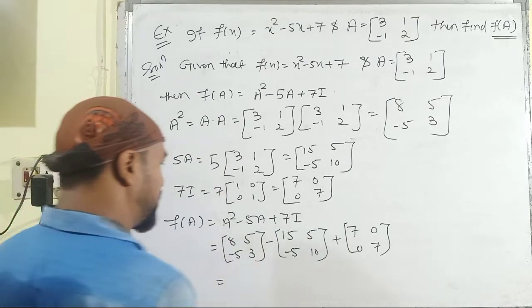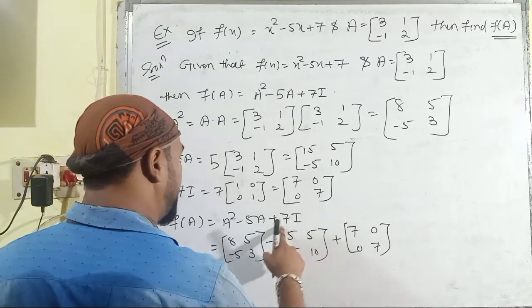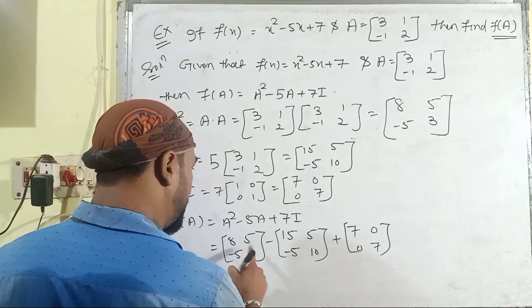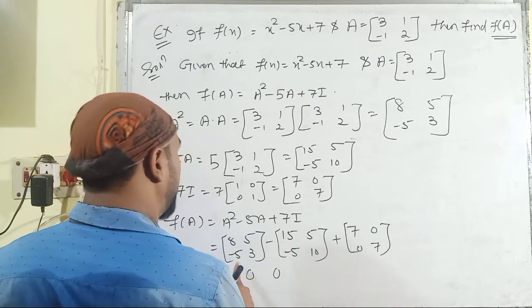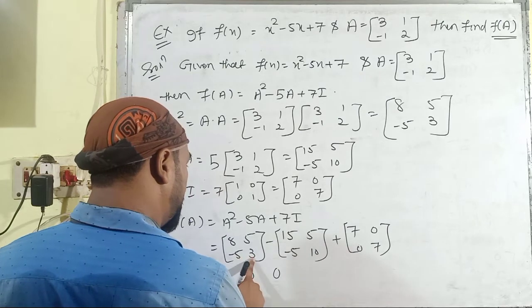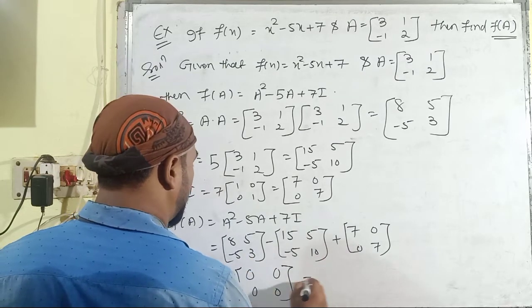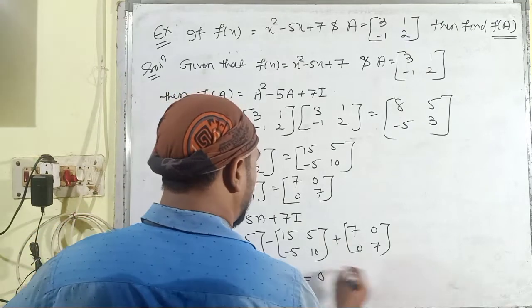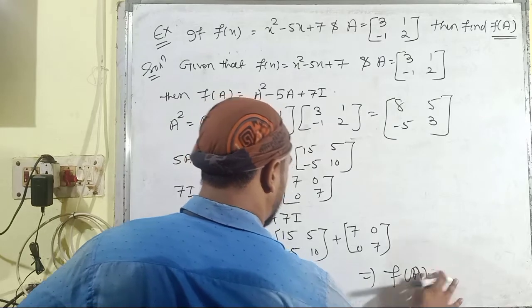Just you have to solve this. 8 plus 7, it is 15, minus 15, it is 0. 5 minus 5, it is 0. Then it is minus 5 plus 5, it is also 0. Then it is 3 plus 7, 10, minus 10, 0. That means f of A is a 0 matrix.